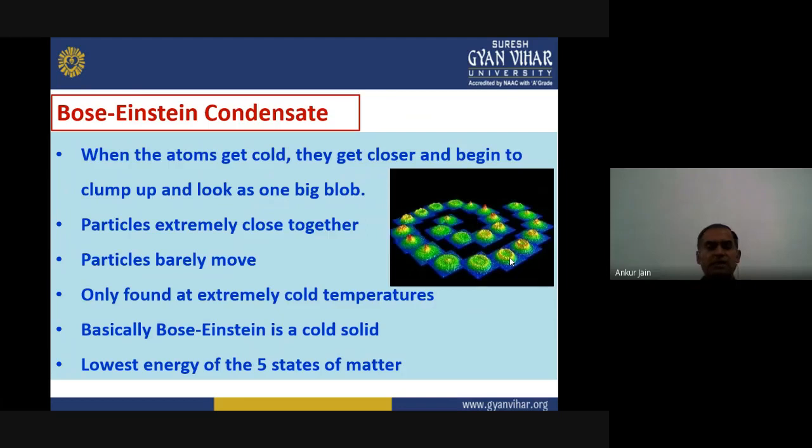At normal temperature, it is not possible to find a Bose-Einstein condensate. As I told you before, Bose-Einstein is a fored solid. That is true because this is actually solid form, but the only difference is that it is at extremely low temperature. And of course, this is the lowest energy of the five states of matter.